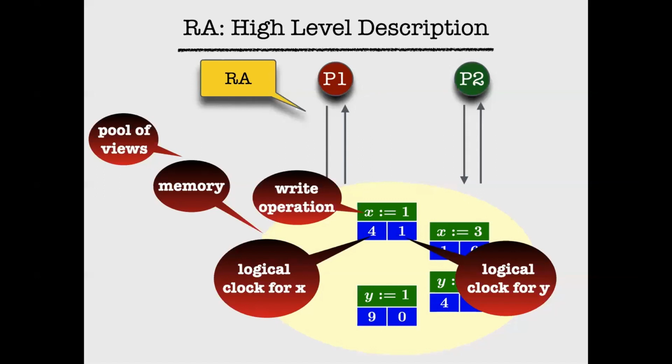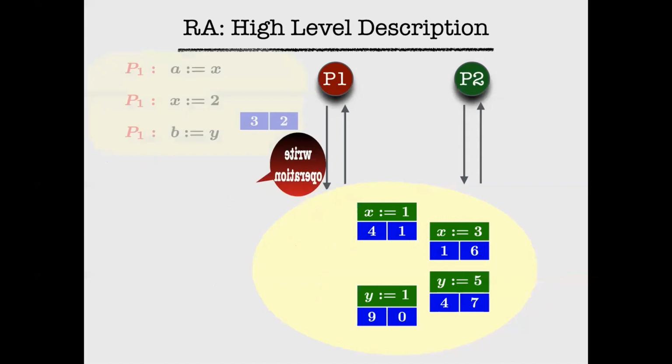So indeed, the message pool is unbounded. It is an unbounded collection of views. Now let's see how exactly we're going to use this. The only takeaway from this slide right now is that the memory is a collection of messages. A message is entered into the memory pool every time a process makes a write operation.